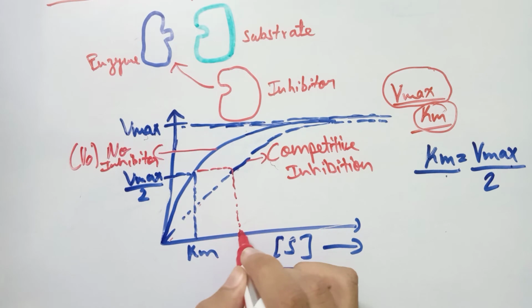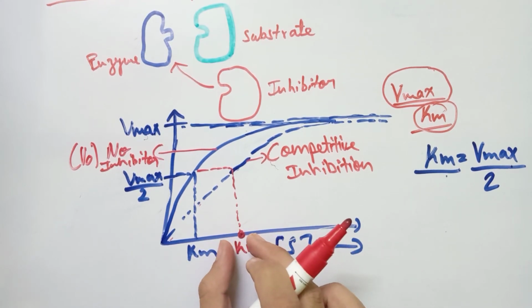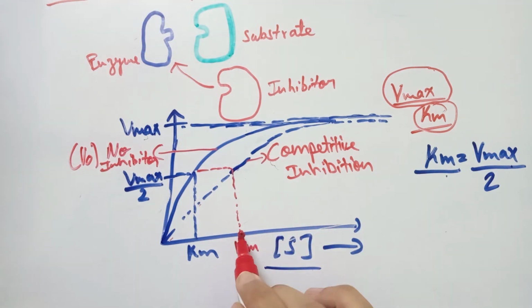Now we can see that the Vmax value is attained at this point, and on the substrate concentration on the x-axis, this is given as the Km value. The Km value in the second reaction, when the competitive inhibitor is present, is increased.